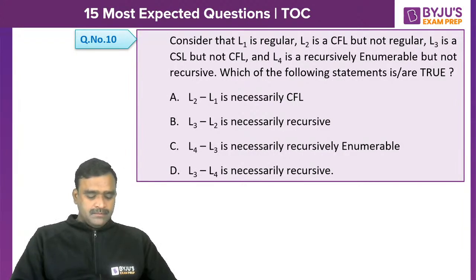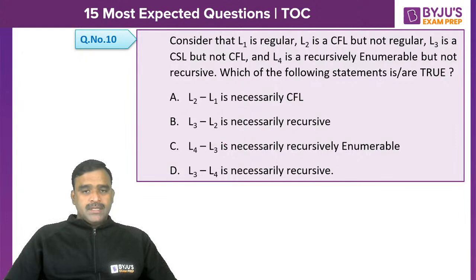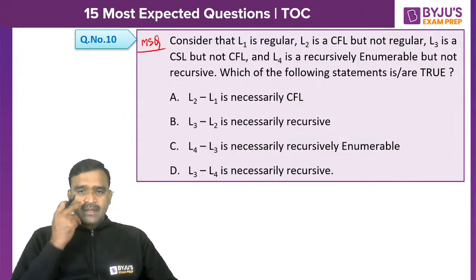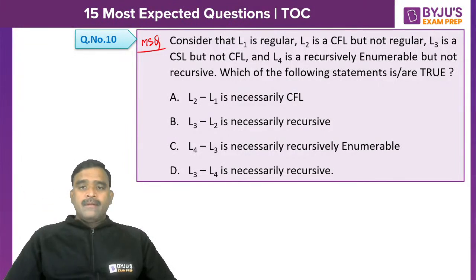Okay, nice to see this. We need a true statement. So this is also, I think, MSQ. One or more may be correct. Since is/are is mentioned, it is possible that more than one option may be correct. I have covered numerical answer type, multiple choice questions with negative marking, and also MSQ. So out of 15, if you are able to score in this, I think TOC you will be perfect. I think one question none of you have answered. I think the second question.